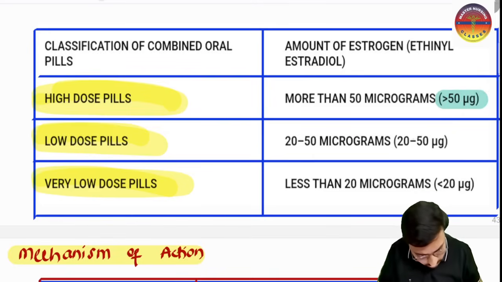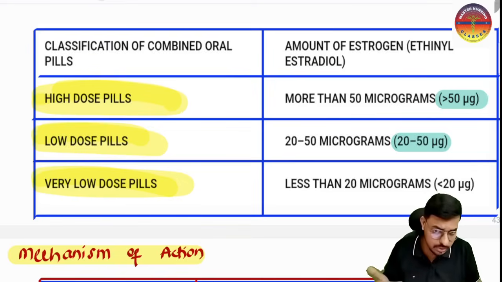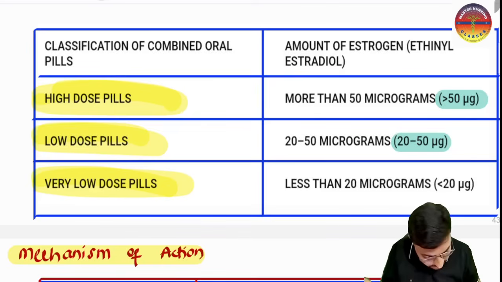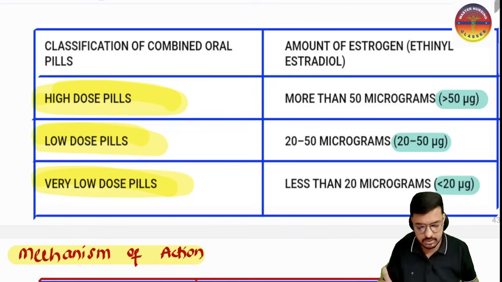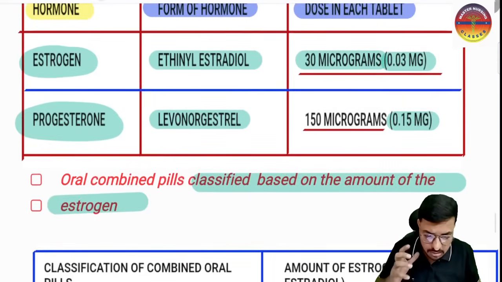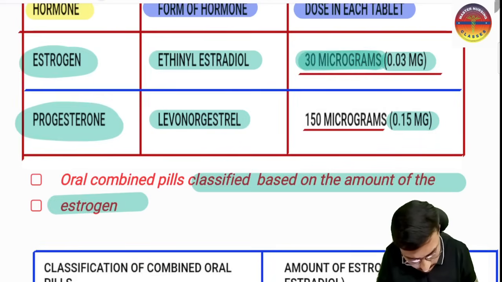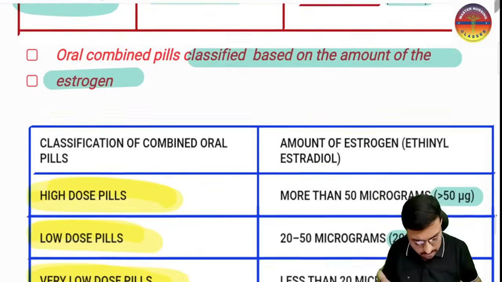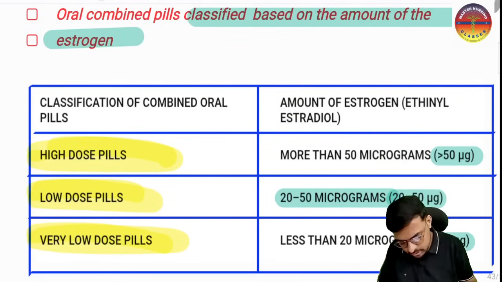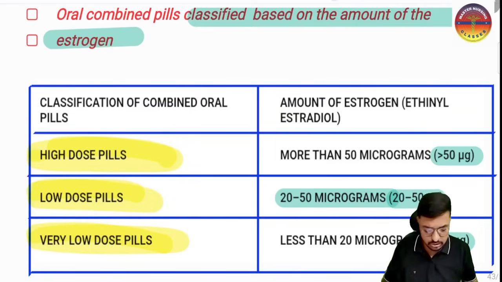And if the estrogen amount is between 20 to 50 microgram, this is the low dose. If it is less than 20 microgram, that is the very low dose. Mala and Maladi, how much is it? That is only 30 microgram. So 30 microgram means Mala and Maladi belong to which category? That will belong to the low dose pills. These both belong to the low dose pills category. This is a very important point to keep in our mind.